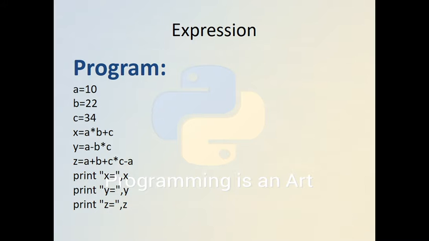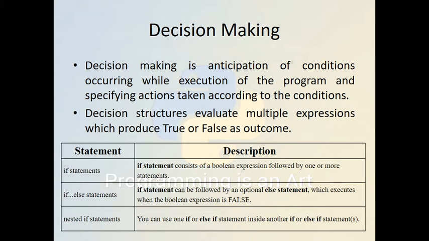Here is a simple example where I have mentioned various expressions, like a multiplied by b plus c. This is evaluated and the value is assigned to x. A minus b multiplied by c is evaluated and assigned to the left side variable y. And these are the results printed as output.